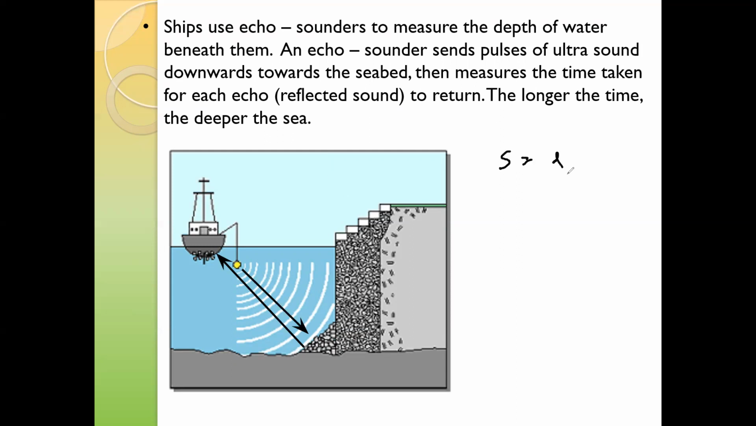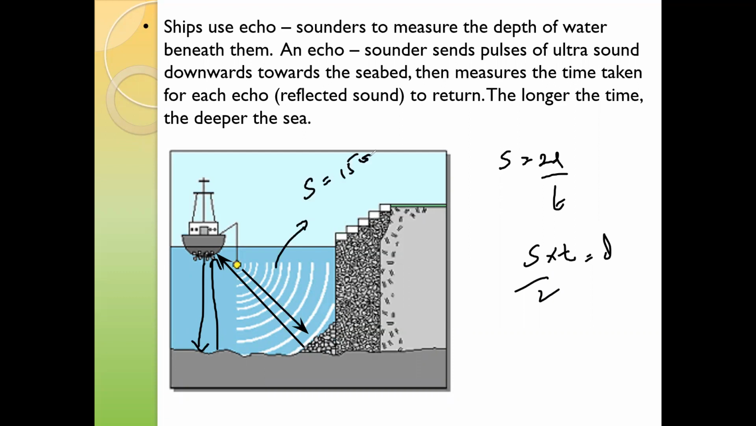So we have the formula, speed is distance over time. Sound waves can travel through liquid, and ultrasound can also travel through liquid. Here the distance will be twice, because it is going and coming back. So speed times time divided by 2 will be the distance. We know that when sound waves travel in liquid, the speed is about 1500 meters per second. We record the time it takes to go and come back. So we have the speed, we have the time divided by 2, and we will know the distance between the ship and the seabed.